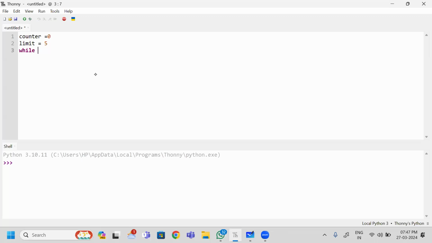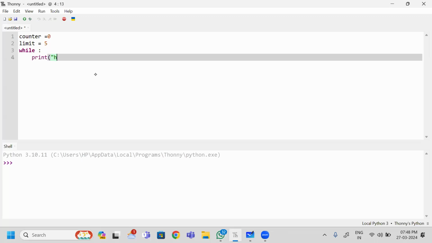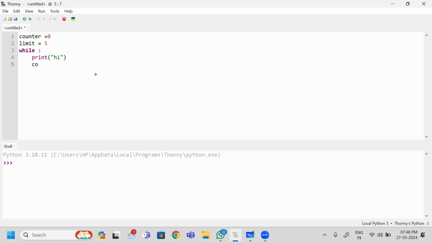And while, followed by condition, I should write a colon. Next, what is the common task I am doing? I am going to print a hi message. Once you print this one, I am going to increment my counter value by 1. Next, once it is incremented, again I am going to store this result in the counter variable.